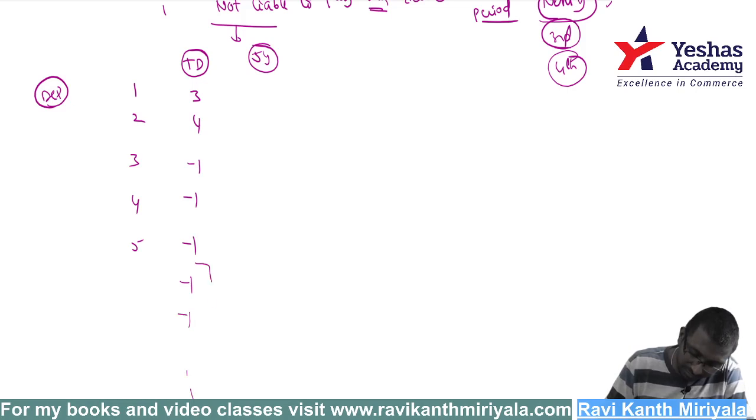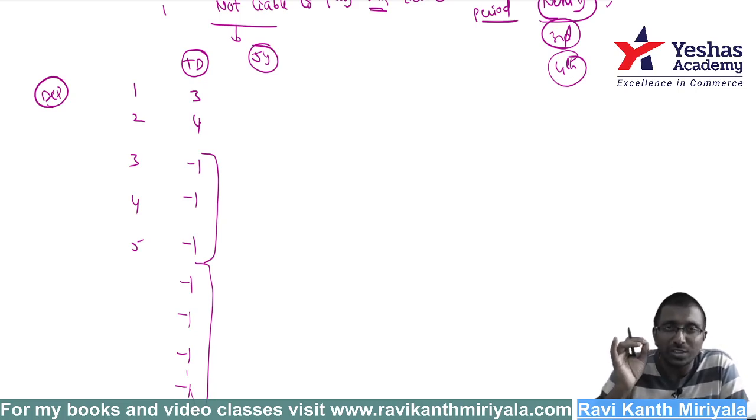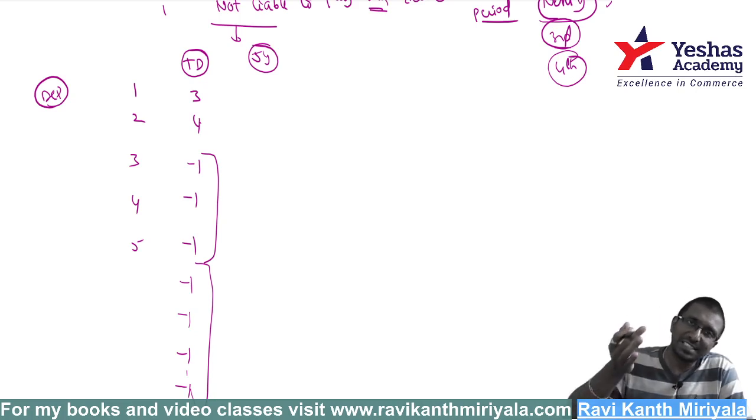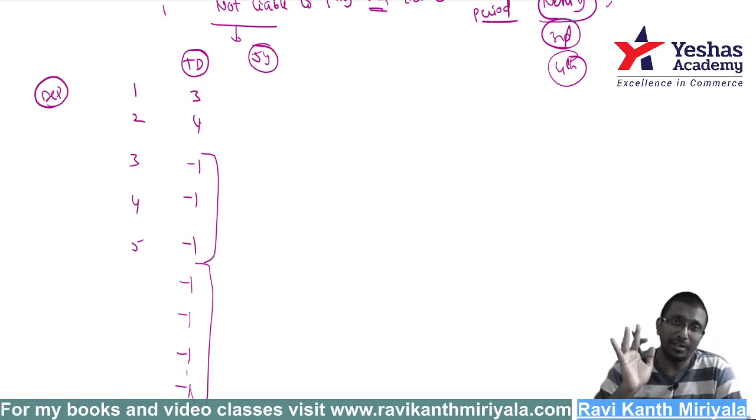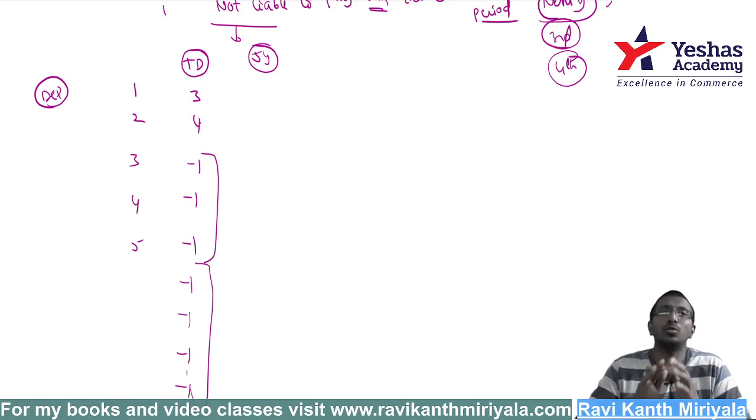Whatever till now, totally how much is created? 3 plus 4, 7 lakh. Next, -1, -1, then over. Like this, it is getting reversed. Now the standard is telling very clearly that the timing difference which is arising in the tax holiday period and which is getting reversed within the tax holiday period do not create deferred tax. That is what they are telling.